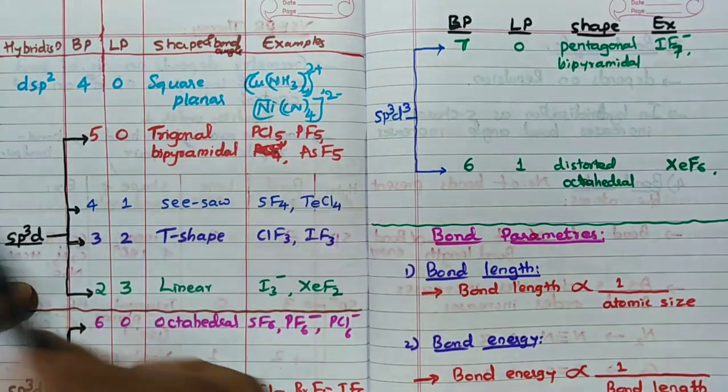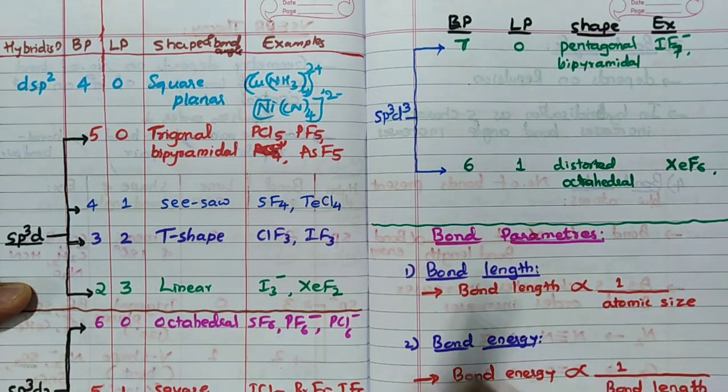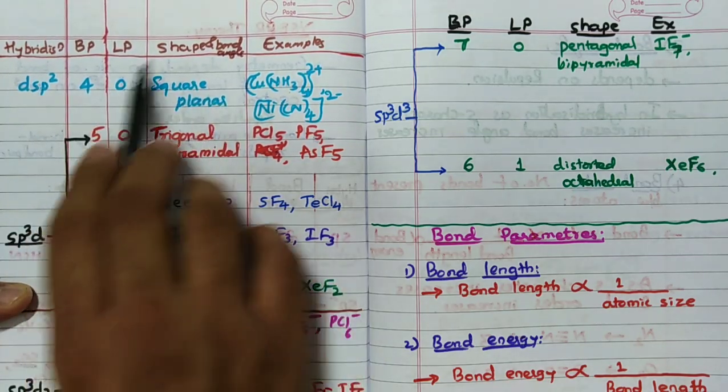Then dsp2 hybridization: only one option, 4, 0. Covalent molecules having dsp2 are very rare, hence I have taken coordination complexes. So 4, 0 is square planar, and this is the only option.